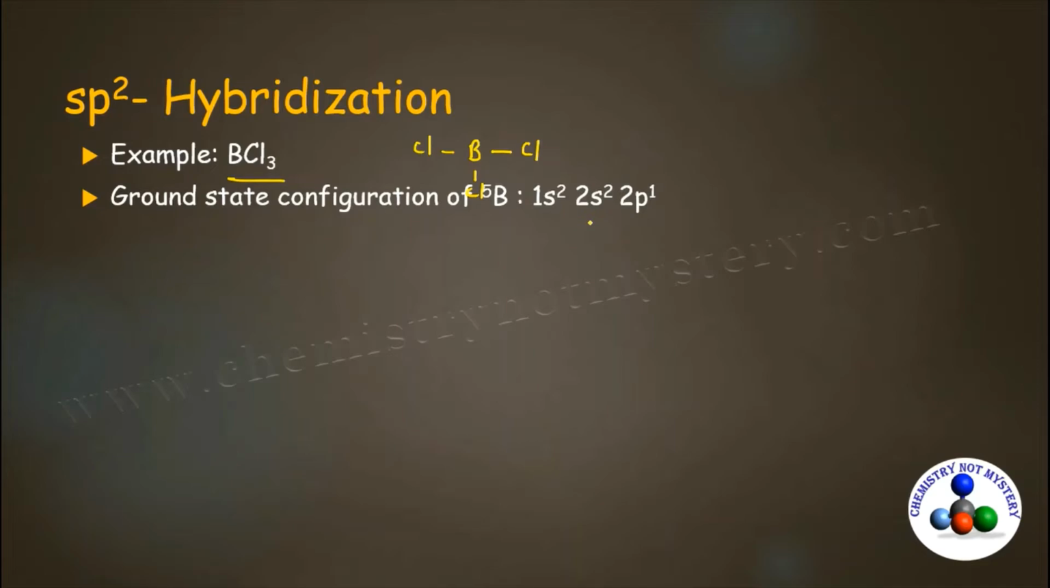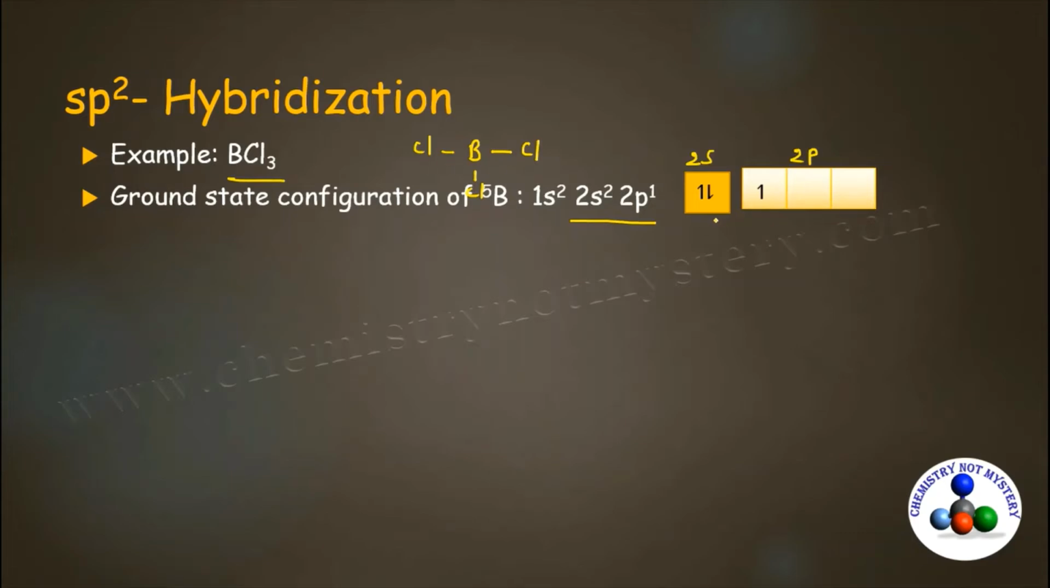Configuration of boron will be 1s2, 2s2, 2p1. As we have learned, valence shell orbitals of the central atom participate in the hybridization. So you have to focus only on the valence shell orbitals. Second shell will be the valence shell. Now fill the electrons according to Hund's rule of maximum multiplicity. So you will get 2 electrons in 2s and 1 electron in 2p.